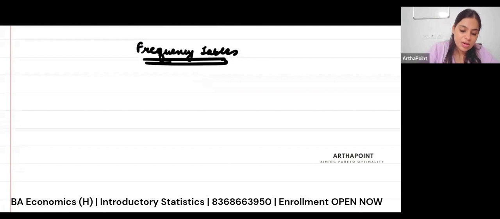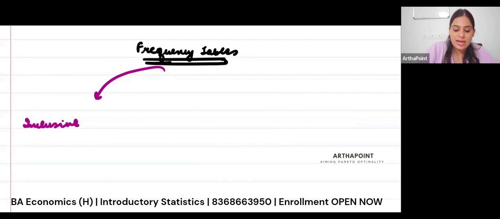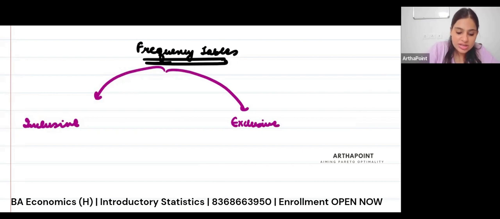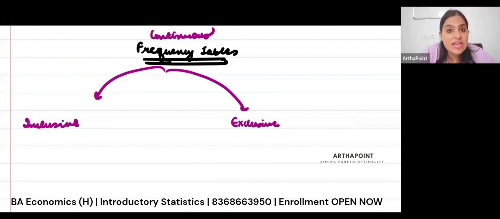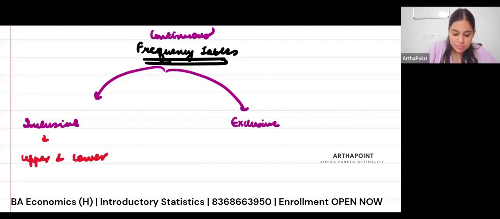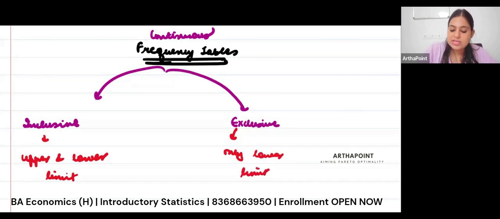One are called inclusive and the other are called exclusive. Both are continuous type of frequency tables. But in inclusive frequency table, both upper and lower limit is included. Whereas in exclusive frequency table, only the lower limit is included.